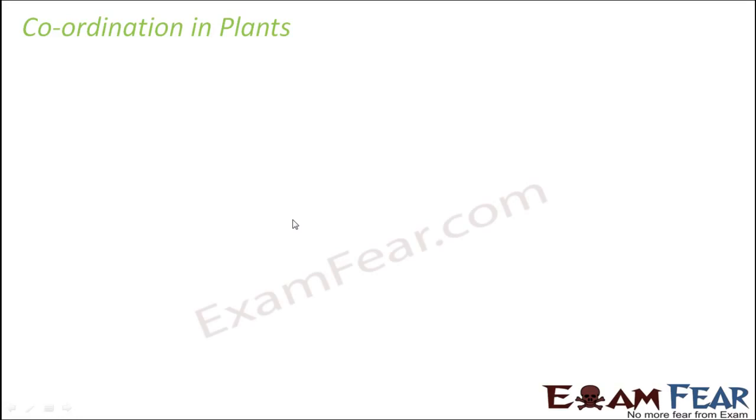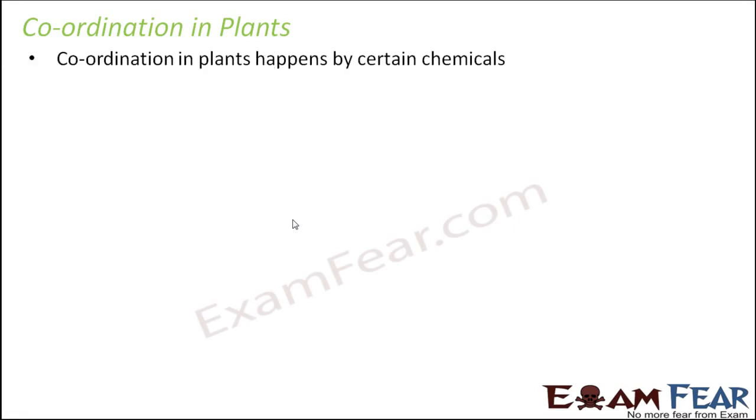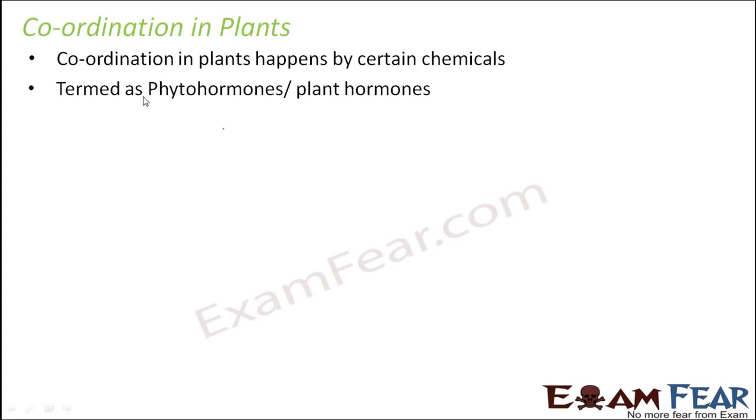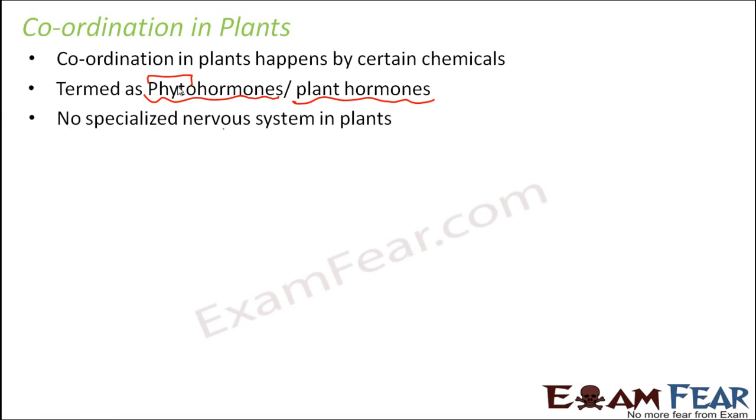So whenever we talk about the hormones in plants or the substances in plants which actually promote growth in them, we need to talk about the coordination. So the coordination in plants happens by certain chemicals, and these chemicals are known as phytohormones or plant hormones. The term phyto means plant. So plant hormones or phytohormones. So now in this section we are going to talk about some of the important plant hormones which play a very crucial role in the growth of plants.